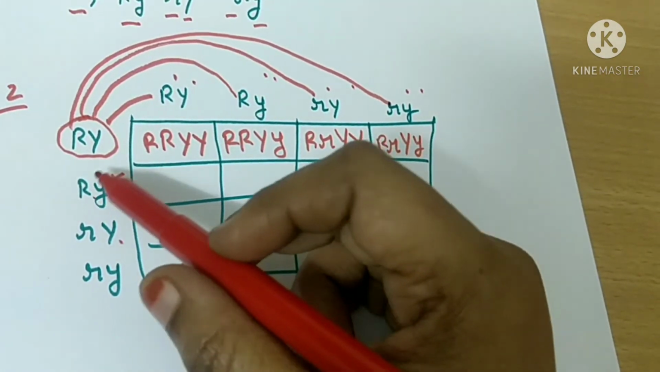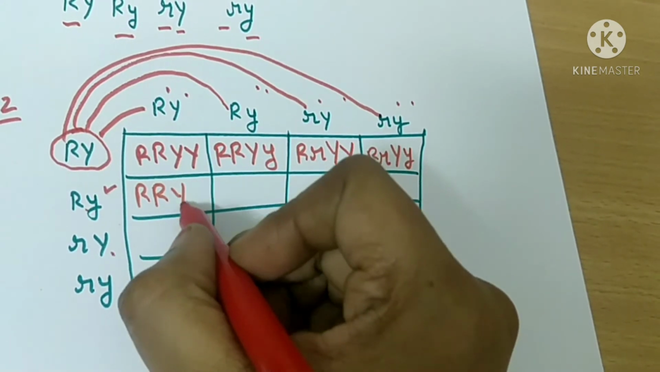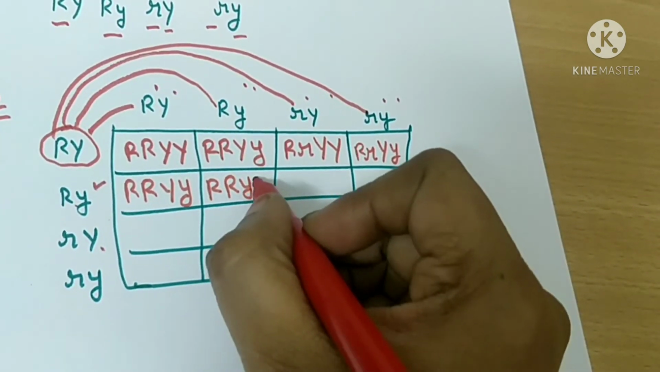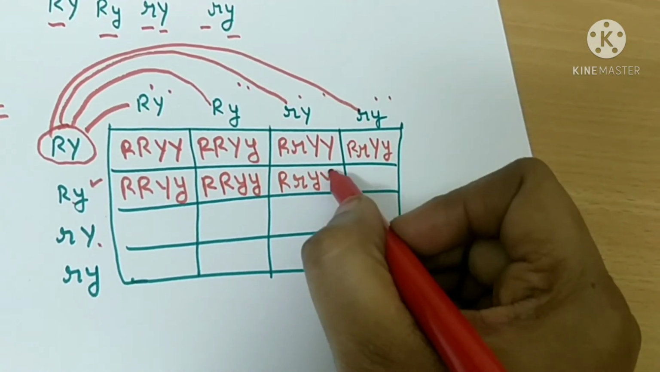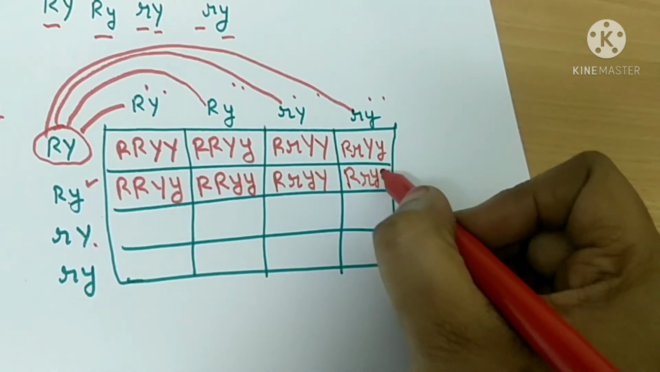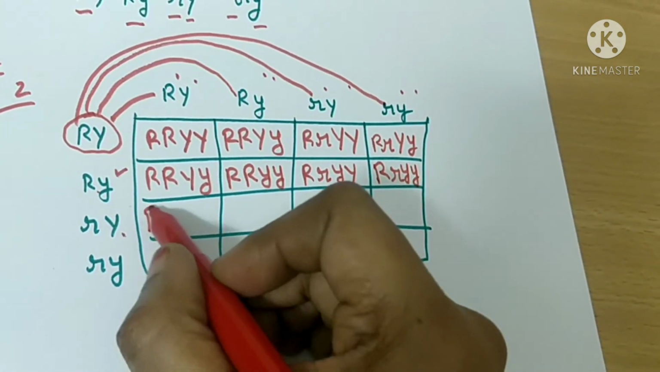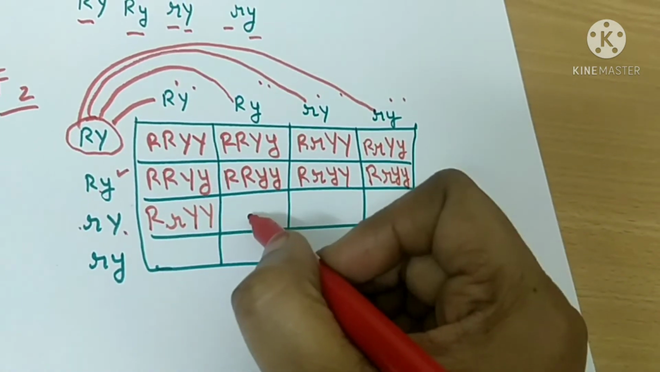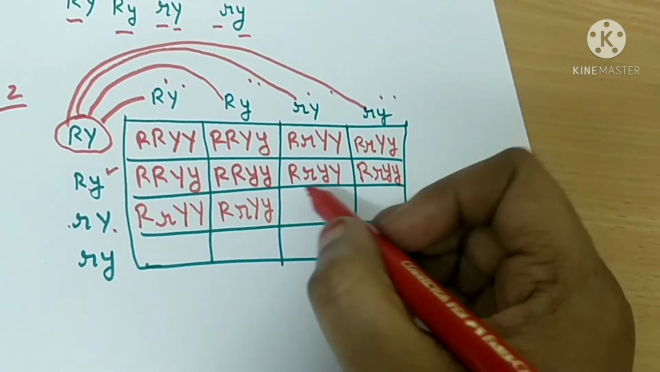Like that, take this one and multiply with 4 again. Capital R, capital R, capital Y, small y. Capital R, capital R, small y, small y. Capital R, small y, capital Y. Capital R, small y, small y. Here again, this one. Capital R, small r, capital Y, capital Y. Capital R, small r, capital Y, small y.